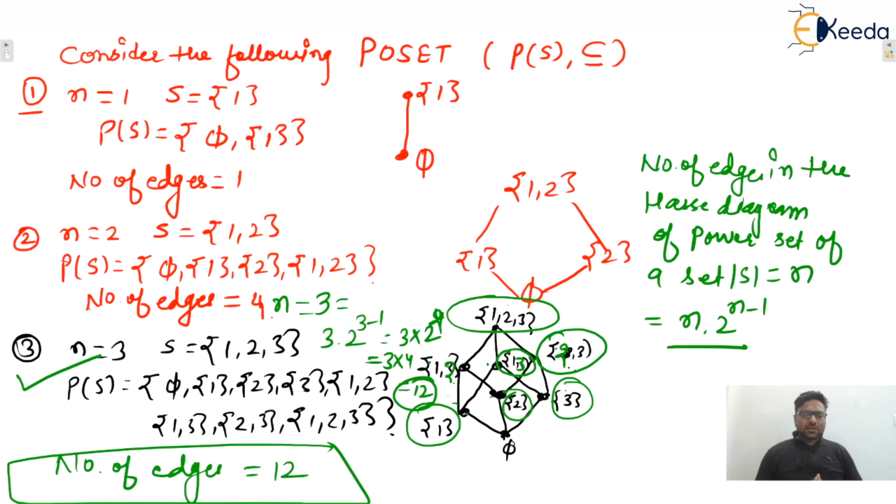Now in the next lecture we'll see extremal elements of the Hasse diagram, let's say maximal and minimal elements, greatest and least elements. Then we'll see what is the upper bound and lower bound of a set of elements, and then we'll see what is least upper bound and what is greatest lower bound. All these things I will cover in the next lecture. I hope this one is clear to everyone. And after that, in the next lecture we'll see the lattices, isn't it? Okay guys, thank you so much.